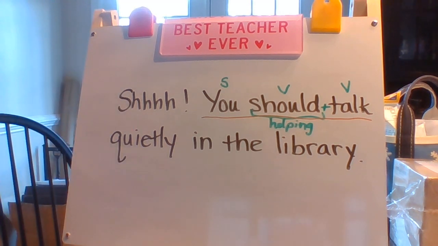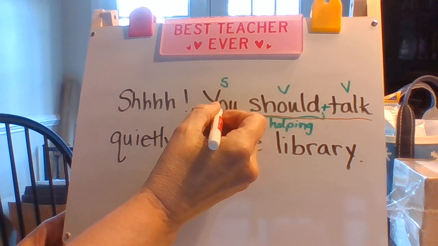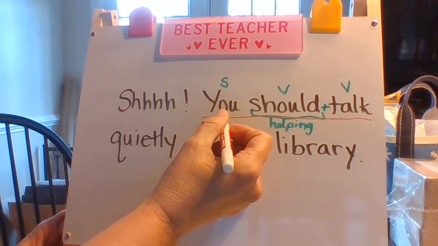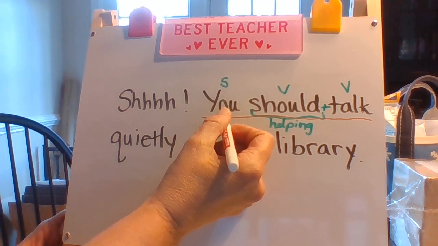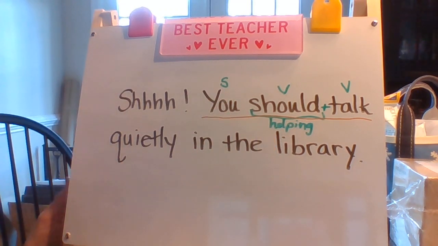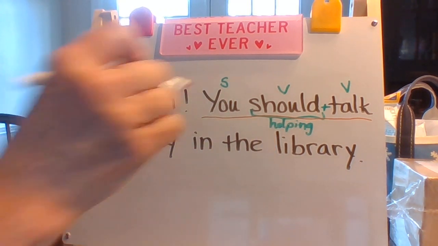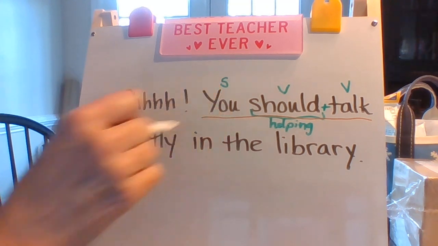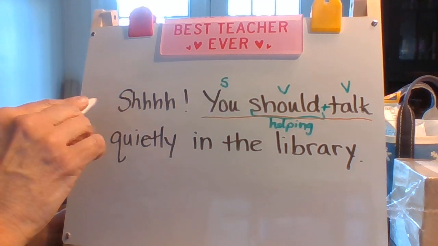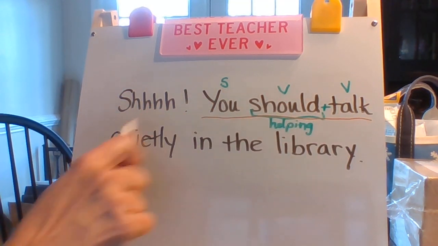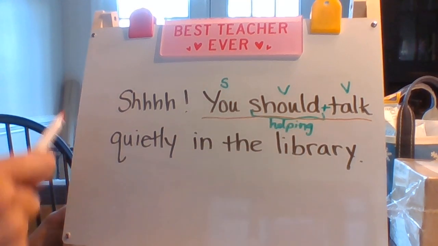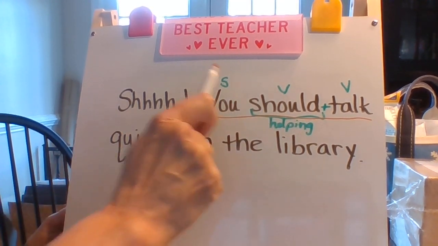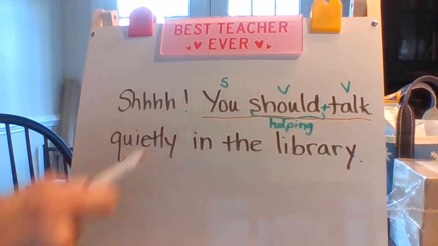Now I'm going to have some more words to make it a more interesting sentence. First thing I want to do is figure out, do I have any nouns in the sentence? Any nouns? Is you a noun? You is not a noun because you is taking the place of a noun. I would put your name in here. So I'm going to say, shh, Max should talk quietly in the library. Or shh, Hudson should talk quietly in the library.